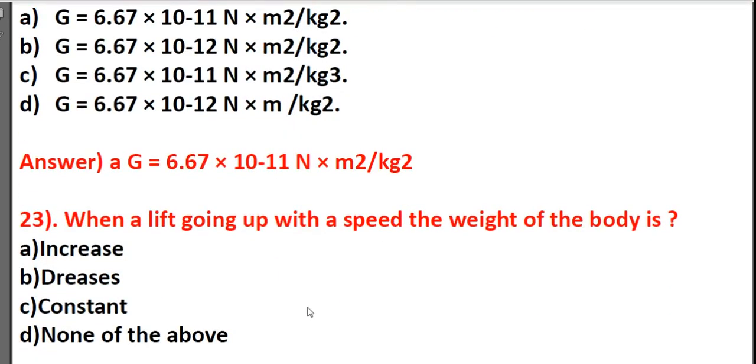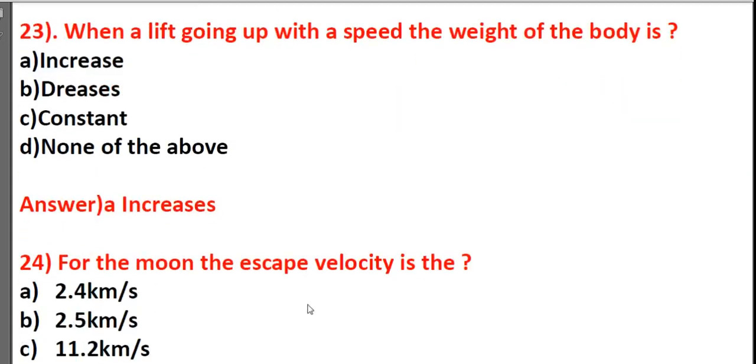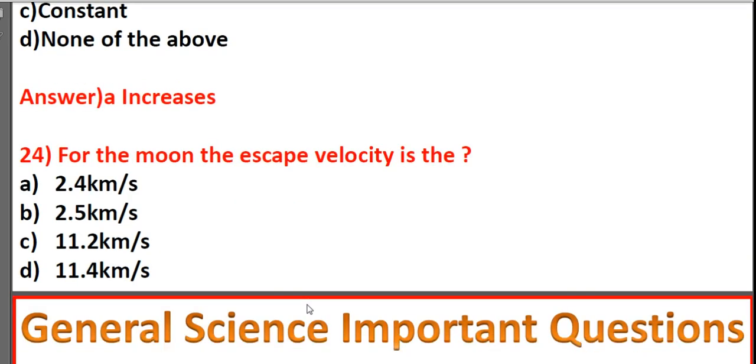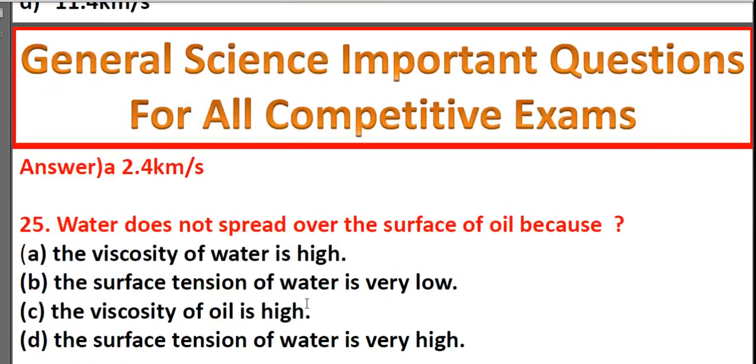When a lift is going up with a speed, the weight of the body increases, decreases, constant, none of the above. A, increases. For the moon, the escape velocity is 2.4 km per second, 2.5 km per second, 11.2 km per second, 11.4 km per second. It's 2.4 km per second.